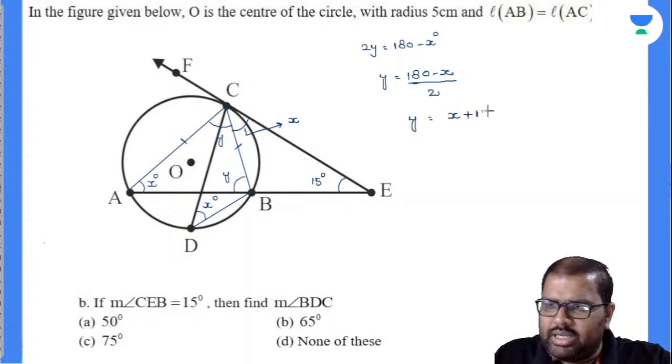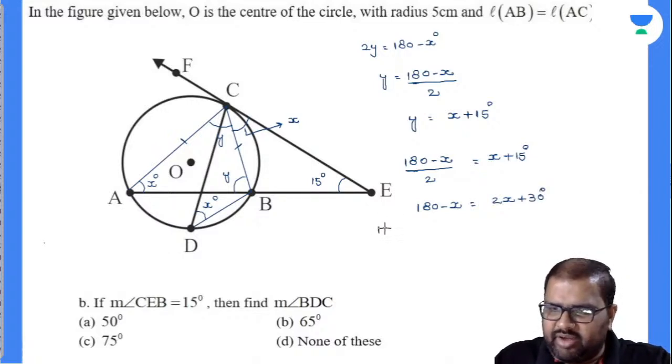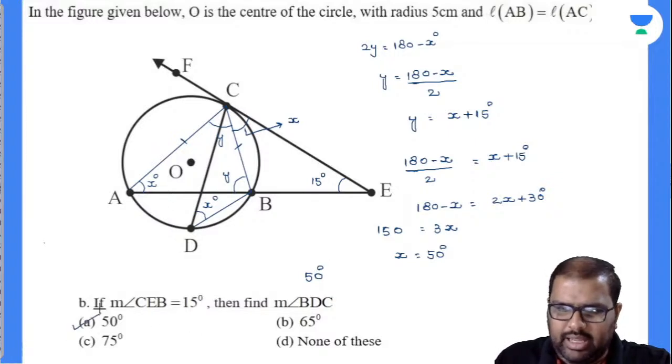And already I know what is my Y value. Y is equal to (180 minus X) by 2, which is equal to X plus 15. So solve this, you'll get the answer there. 180 minus X is equal to 2X plus 30. Am I right or wrong? Yes. This 30 will come to the left hand side, which will become 150, right? And this will be equal to 3X. Now my X value will be how much? X value will be equal to 50 degrees, and this is my answer there. Angle BDC is nothing but 50 degrees, option A.